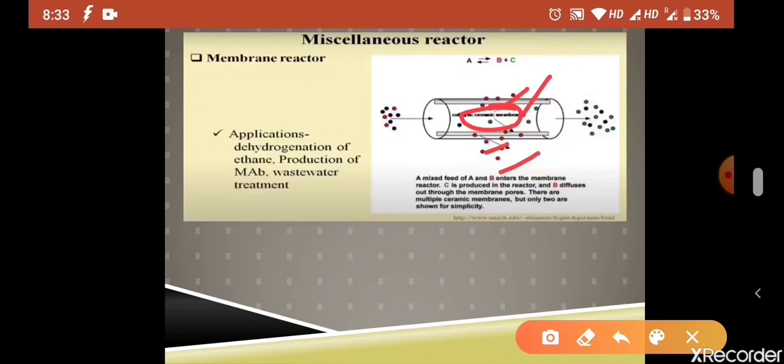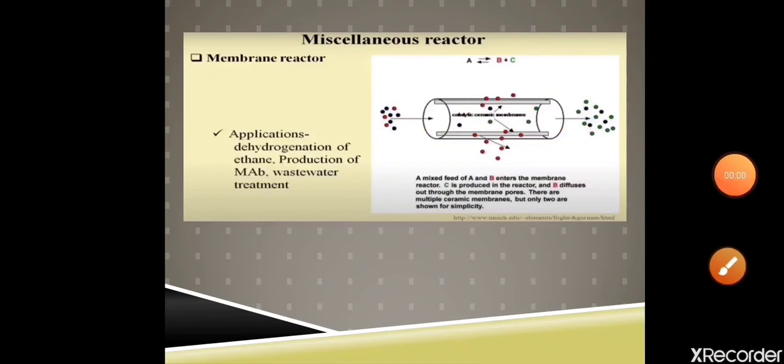When you pass your substrate from this side, it will come in contact with enzymes and cells, and then we can have the desired product at the end. So this is largely used in monoclonal antibody production, for wastewater treatment processes, and for the dehydrogenation of ethane.